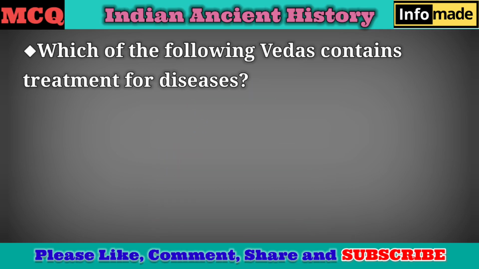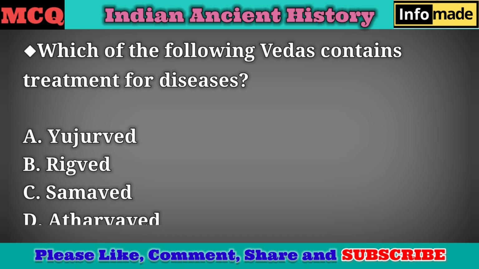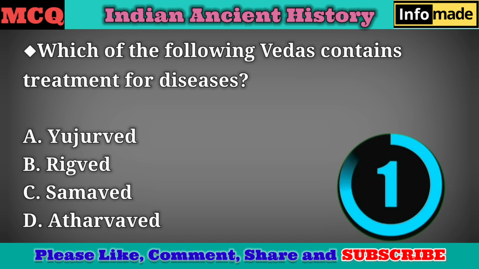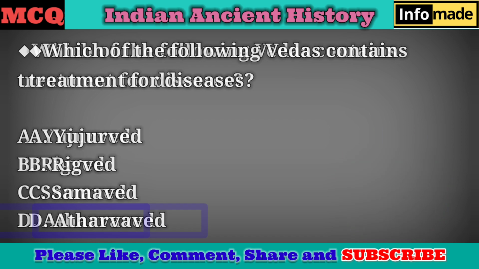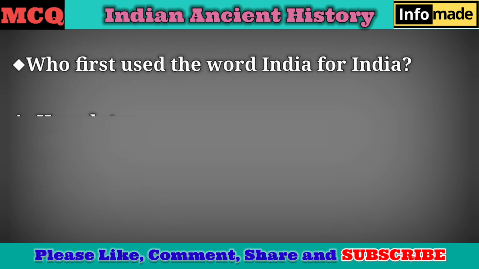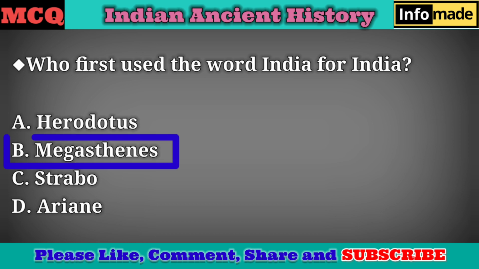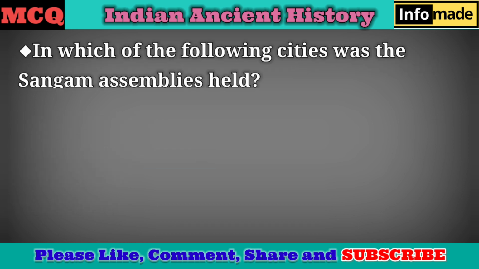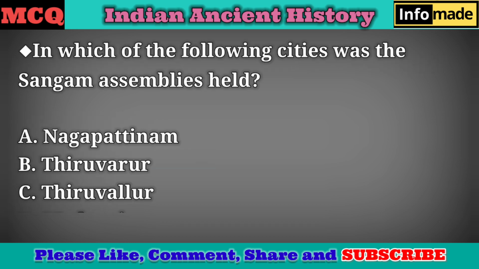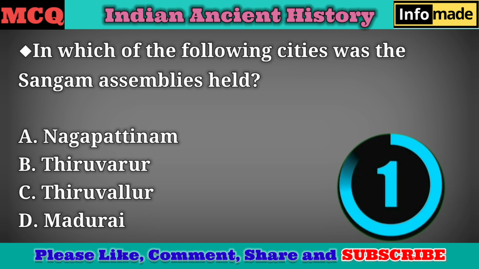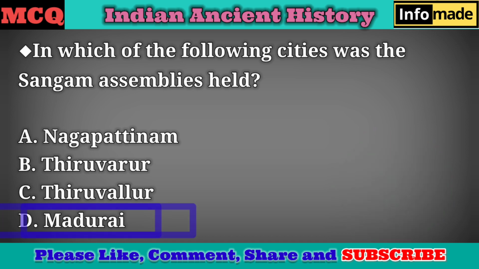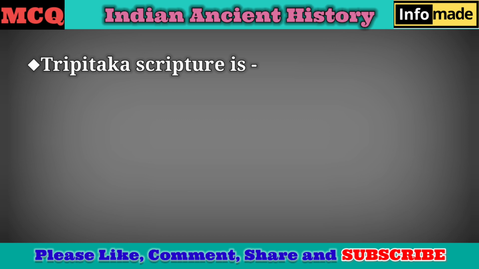Which of the following Vedas contains treatment for diseases? Answer D. Atharva Ved. Who first used the word India for India? Answer B. Megasthenes. In which of the following cities was the Sangam assemblies held? Answer D. Madurai. Tripitaka scripture is.